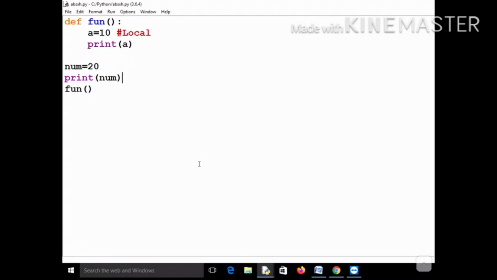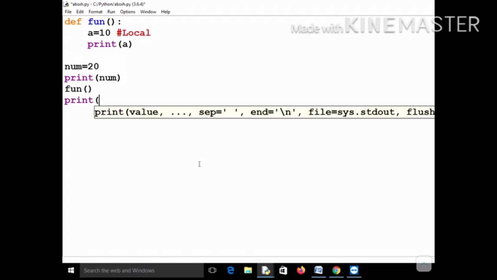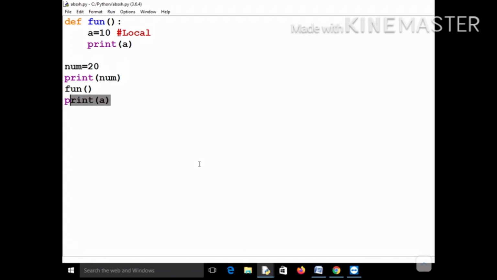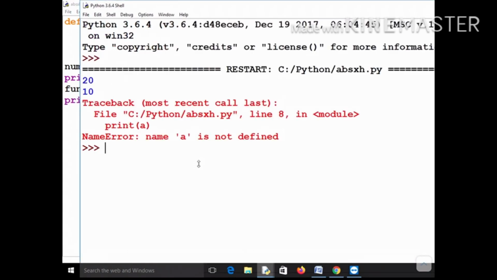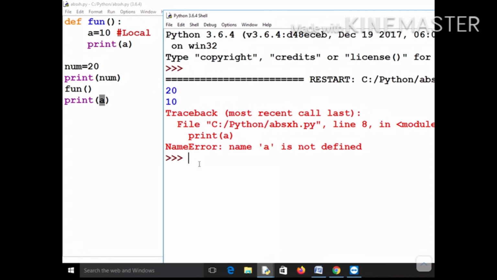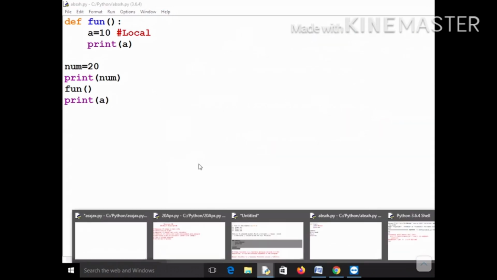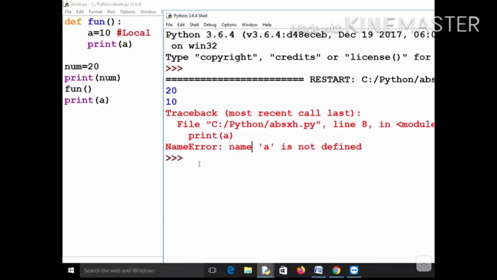But my motive was not this. My motive was actually to demonstrate to you that this variable a will not be accessible out here. So what happens if I try to print the value of a out here? Let me try to print the value a, and now you know that this a is a local variable. It was only accessible inside this function fun, and it will not be accessible in the main. So this must give you an error that the variable a is not defined. Let me run this, and you can see that it is giving the error name a is not defined. And why is it giving this error? Because a is a local variable, it is not known outside the function fun.